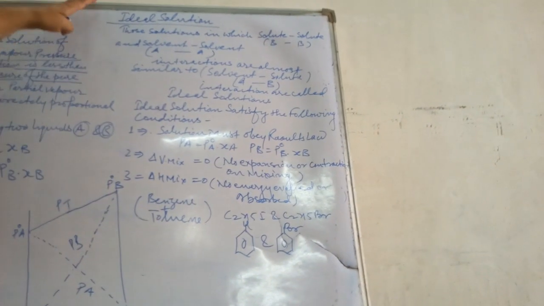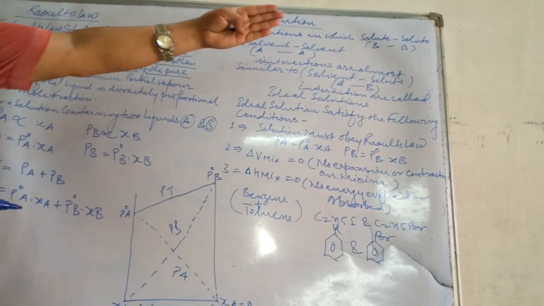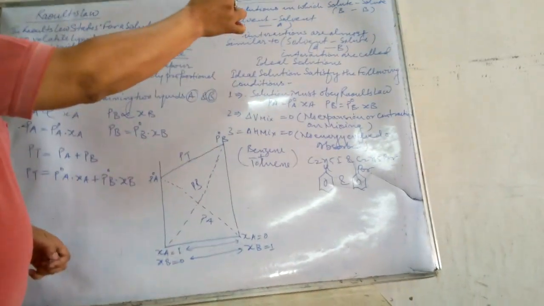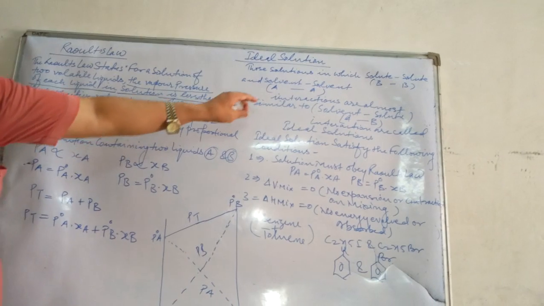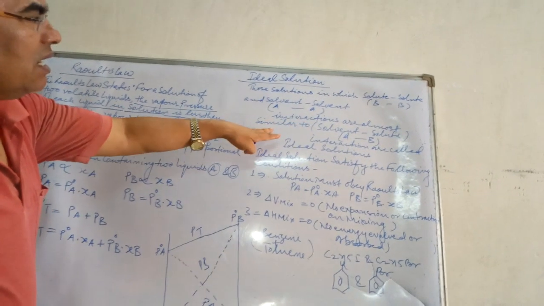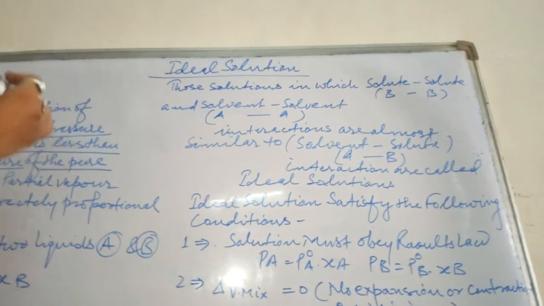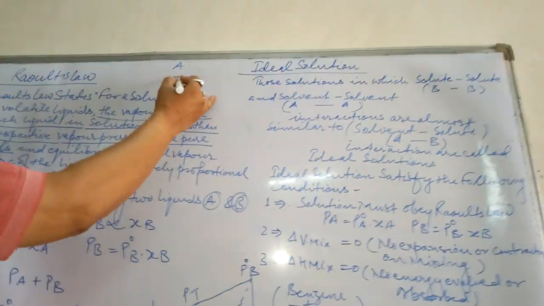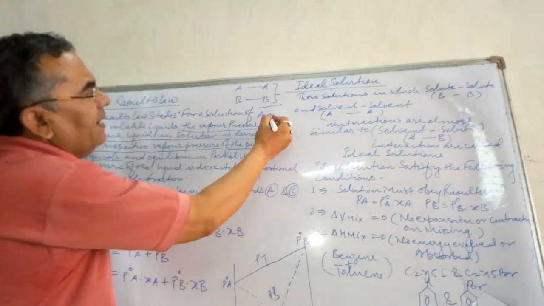Children, what are the ideal solutions? Those solutions in which the solute B and B molecules, and the solvent A and A interactions are almost similar to the solvent-solute interaction. Suppose the solvent is A and the solute is B. So solvent and solvent, solute and solute, when mixed, make the solution A, B.